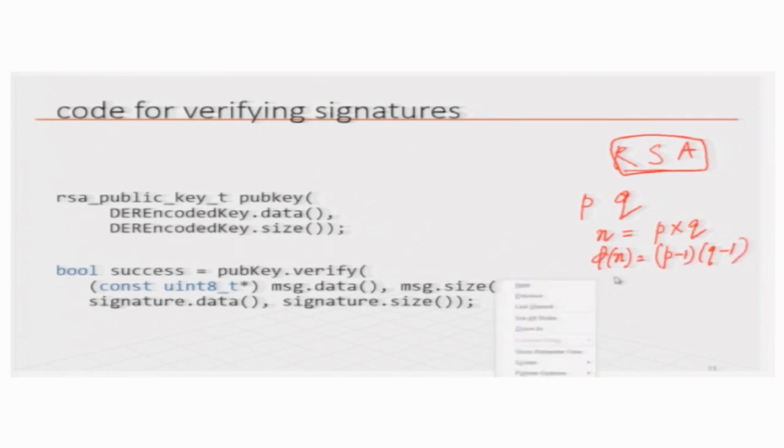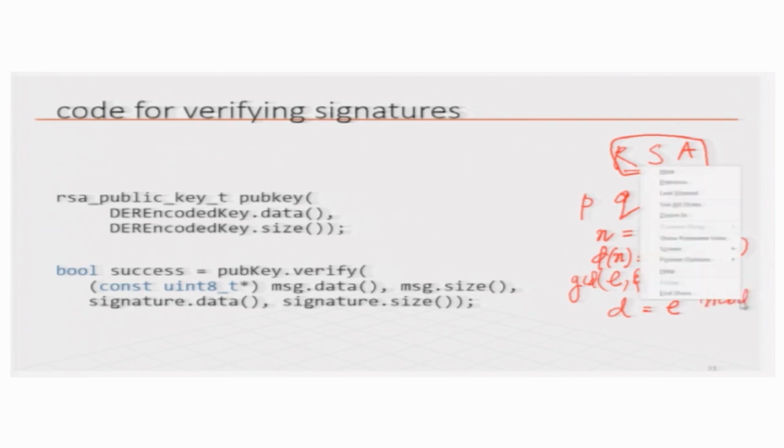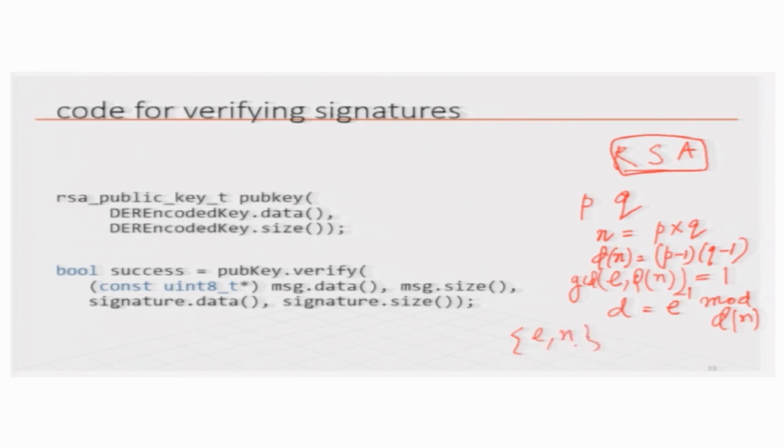Then we choose a number e whose GCD with phi(n) is 1, and then we choose d which is the multiplicative inverse of e modulo phi(n), and then we publish e and n as the public key and we keep d and n as the private key, right.